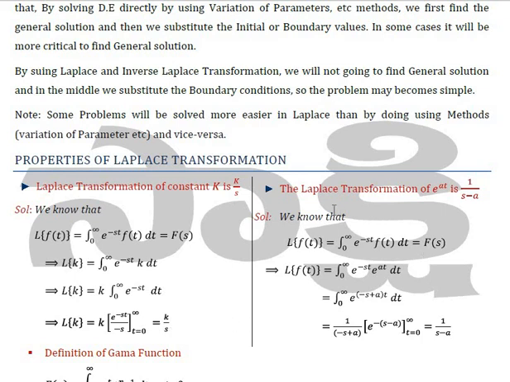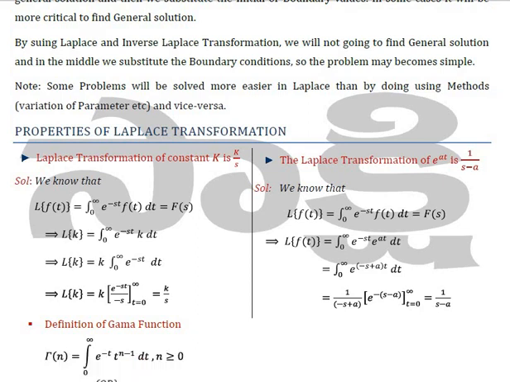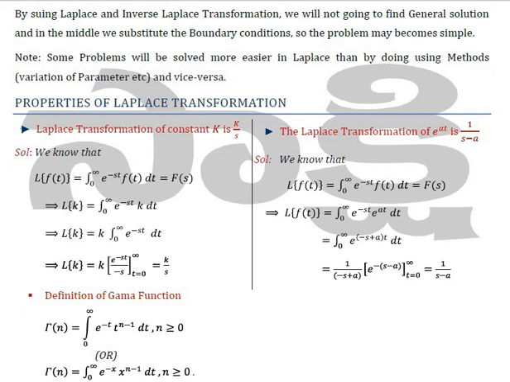The next property is that the Laplace transform of e to the power at is 1 by s minus a. It is again easily solvable by using the definition, where you just have to put the value of f(t) equal to e to the power at. Now you just have to integrate the function from 0 to infinity of e to the power minus (s minus a)t dt, combining minus st and at. If you simply integrate and put the upper limit and lower limit, you will get the value 1 by s minus a.